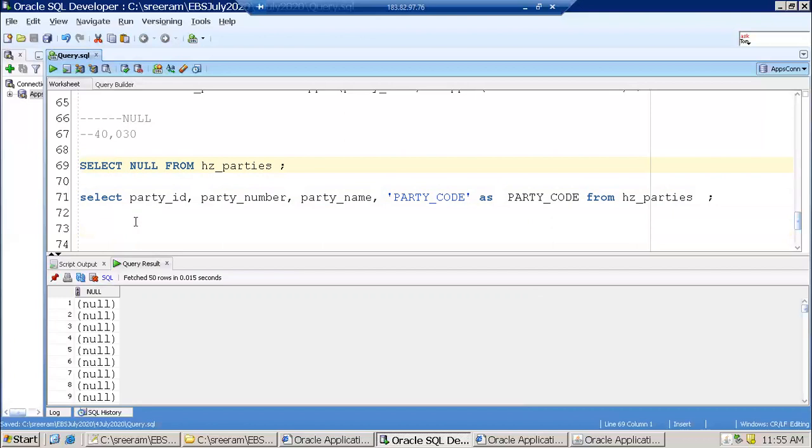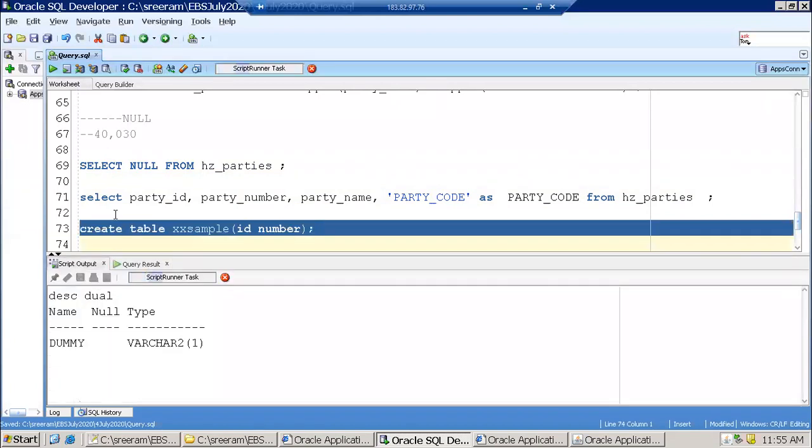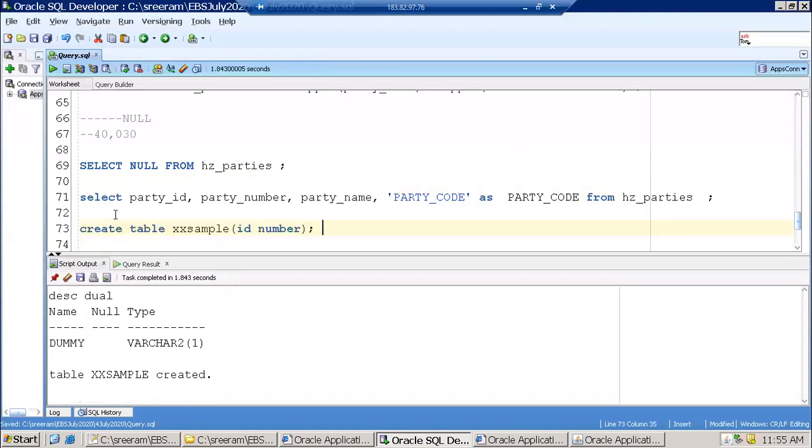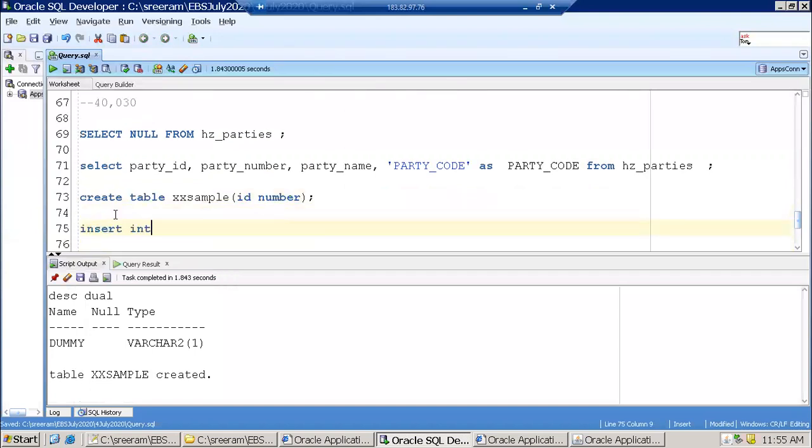See, first of all, null is a value, right? To understand that, I'll show you one example. Let us say I'll create x6 sample, ID number. This is my table. Now I'll insert into x6 sample values null.